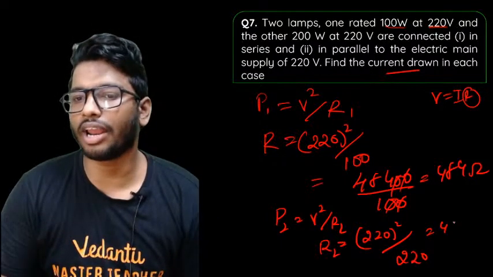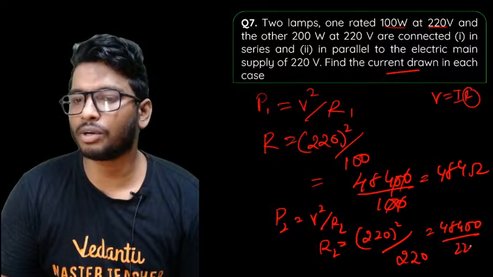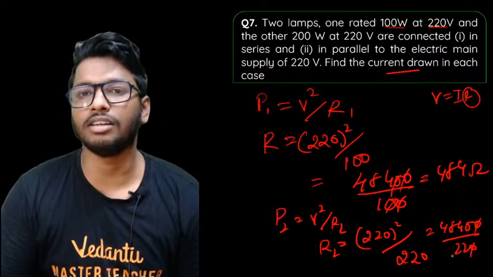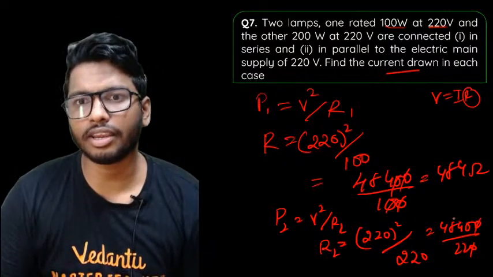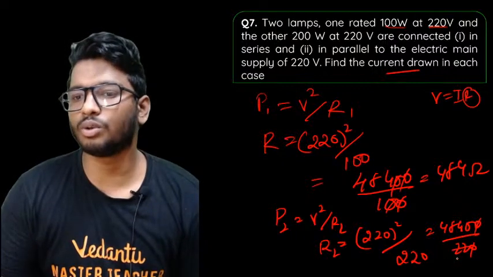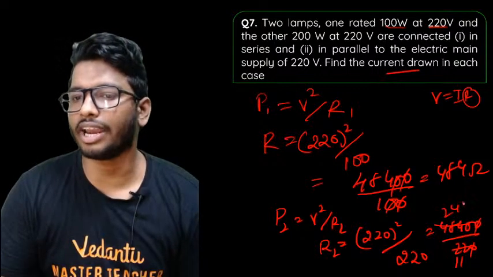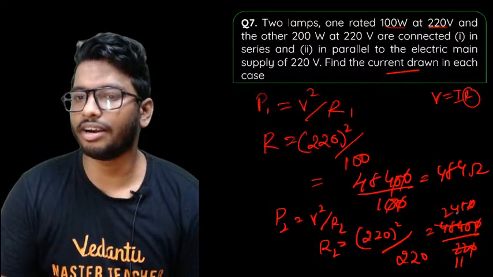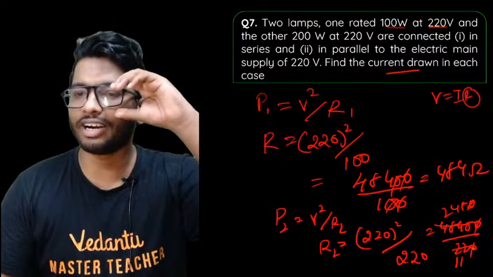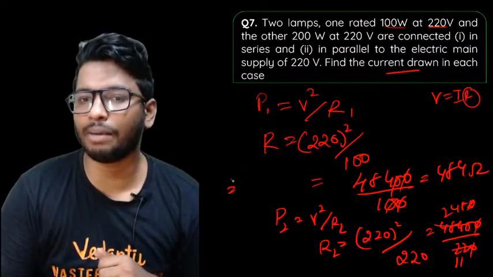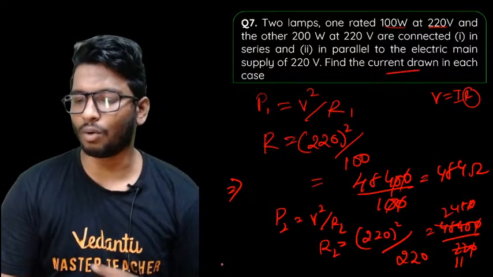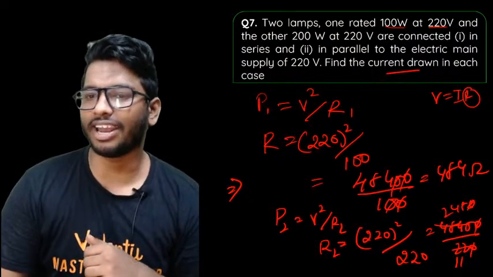So that's 48400 divided by 200. Quickly people, what is it?